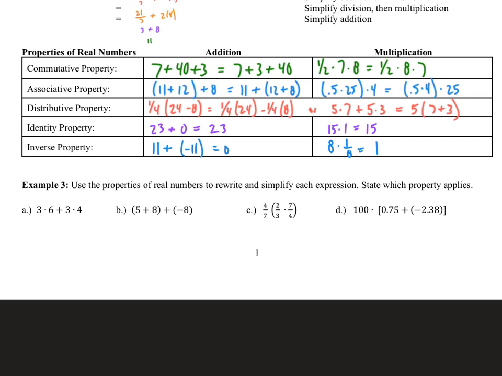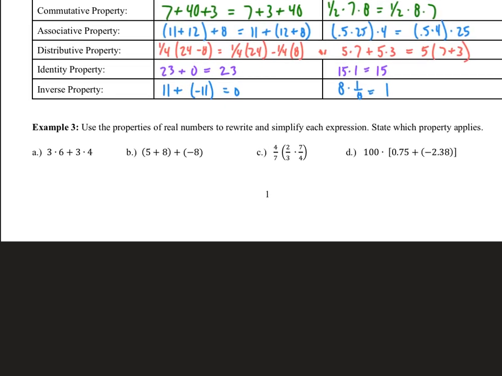So looking at identities, we notice how we get 0. 0 is the additive identity, and 0 is also the sum when we add inverses. 1 is the multiplicative identity, and 1 is the product when we multiply inverses. So there are some connections there.